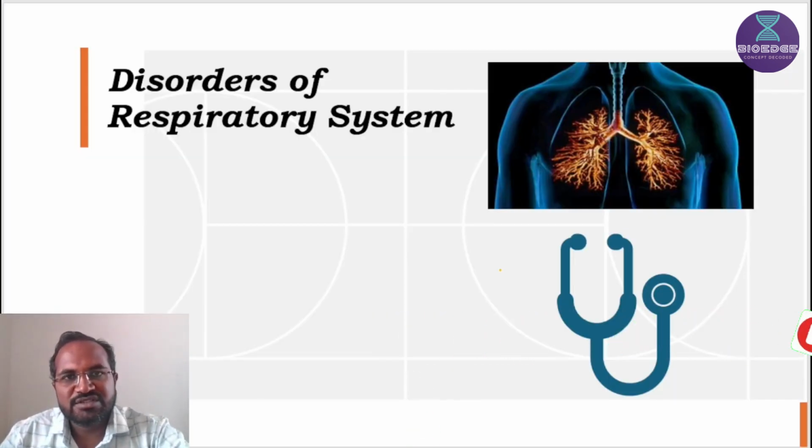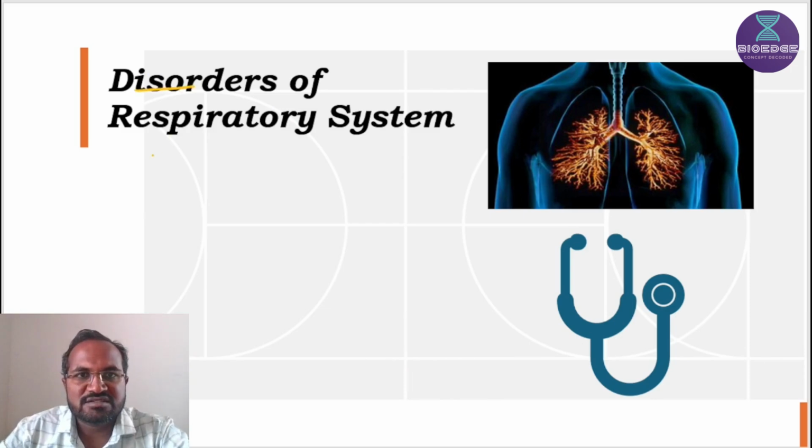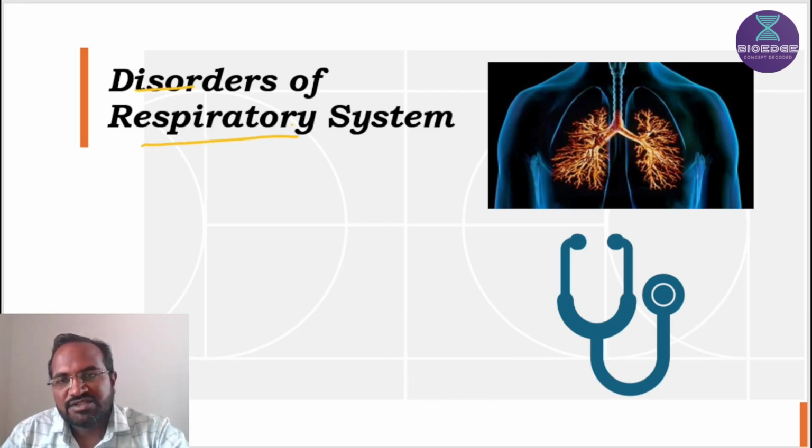Next is disorders of the respiratory system. Disorders are very important because certain questions are repeatedly asked on asthma, emphysema, and occupational respiratory disorders.